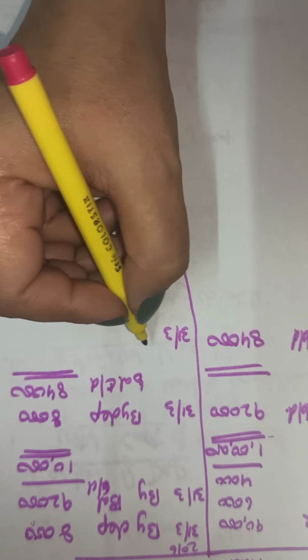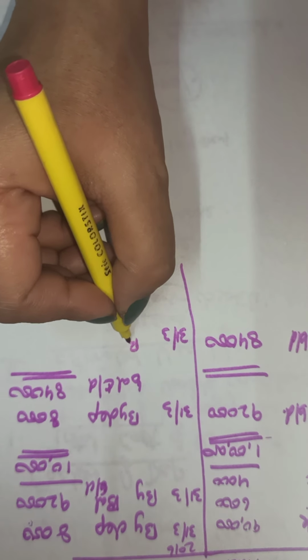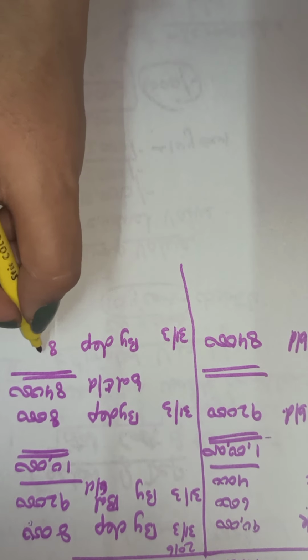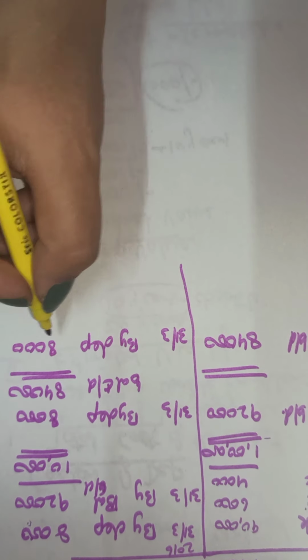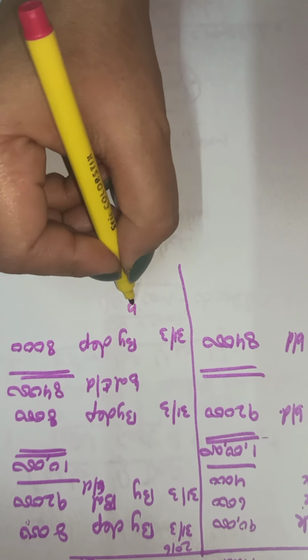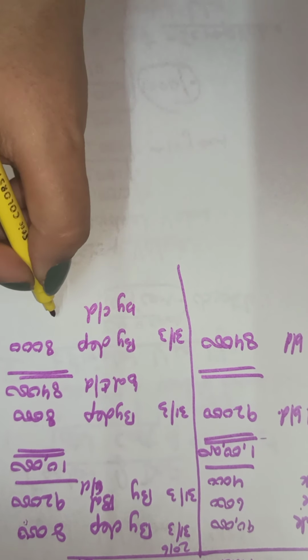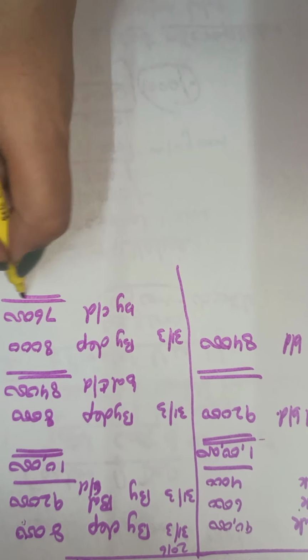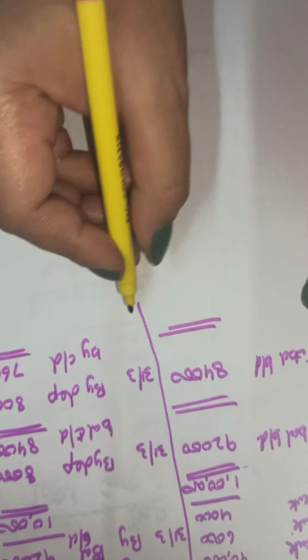31st March. And then in the next year, by depreciation, again fixed installment means every year depreciation is the same. 84,000 minus 8,000, the balance carried down will be rupees 76,000. Draw a double line here.